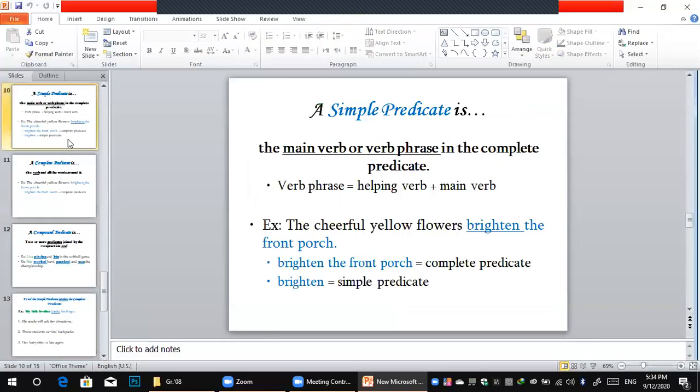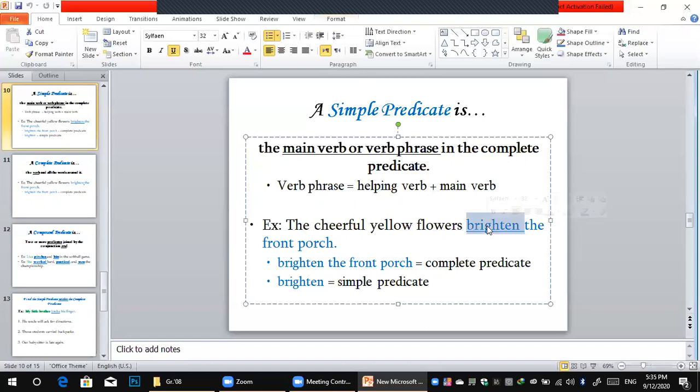let's move on to the next topic, simple predicates. Of course, as we said before for the simple subject, the simple predicate is also one word. The verb phrase is the helping verb and the main verb. So I want to focus on the main verb or verb phrase in the complete predicate. Here is the same example. A simple predicate is the one word, the verb. The cheerful yellow flowers. What happened? Brighten. So brighten is the predicate.